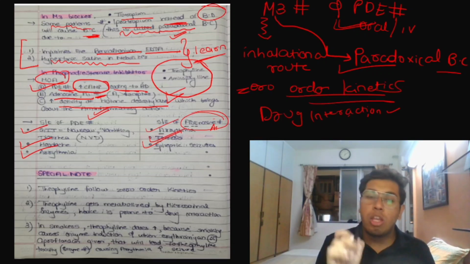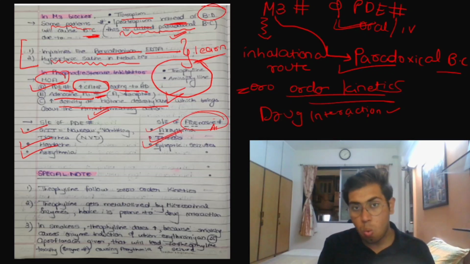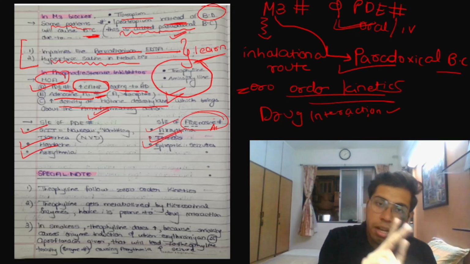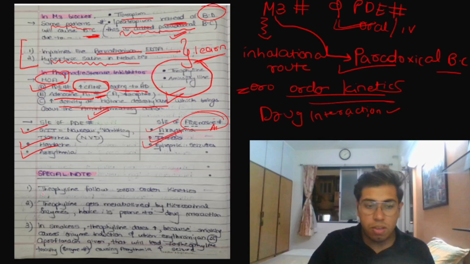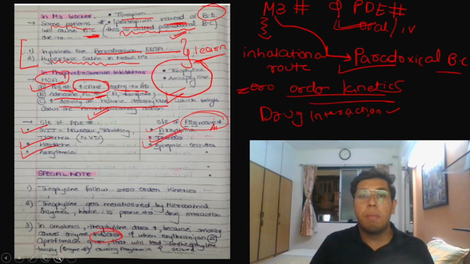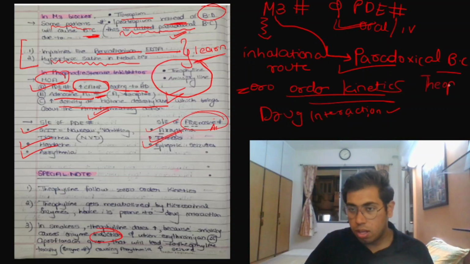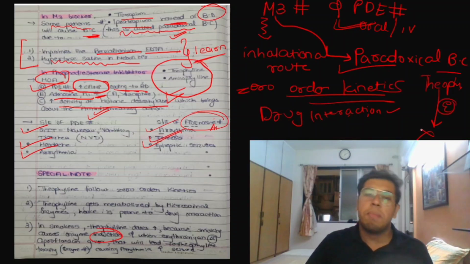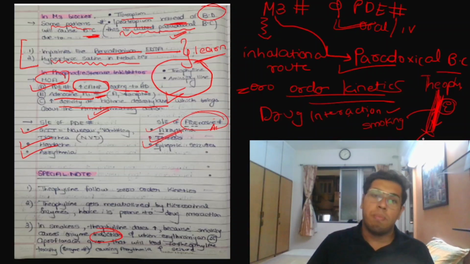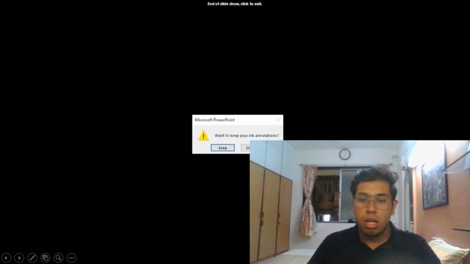In smokers we have to give a higher dose of theophylline. Why? Because smoking will lead to enzyme inhibition, and if there is enzyme inhibition, it causes basically enzyme induction, sorry, not inhibition, enzyme induction. What it means is that theophylline gets metabolized by an enzyme, that is the microsomal enzyme. If a person smokes, it will increase the enzyme, so there will be more metabolism and lesser theophylline.